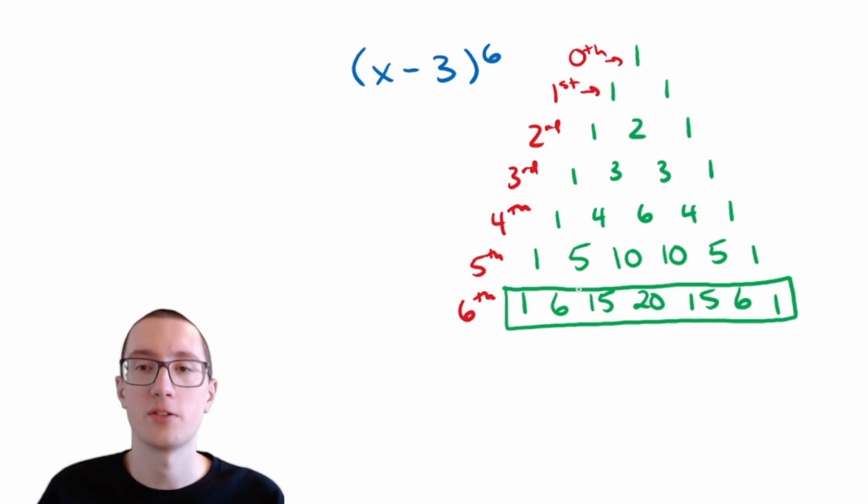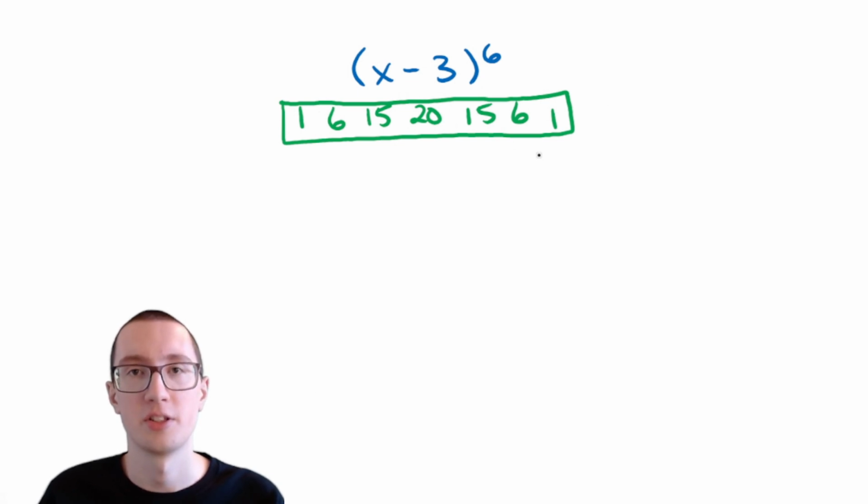So we're going to erase everything else, and we're just going to hold on to this row because it's going to be important. So how are we going to use this row to help us? Well, when we expand this out, it's going to be in 7 different terms.